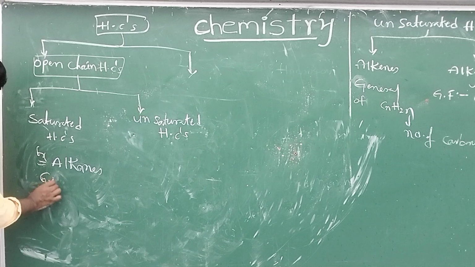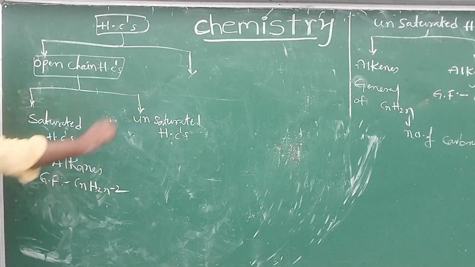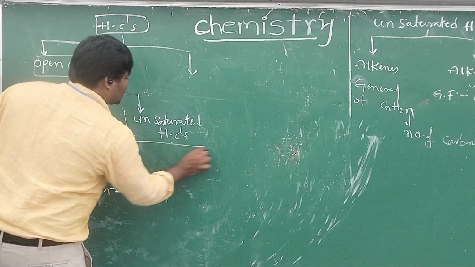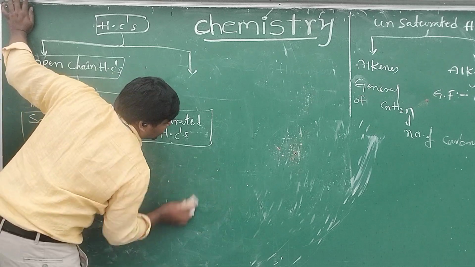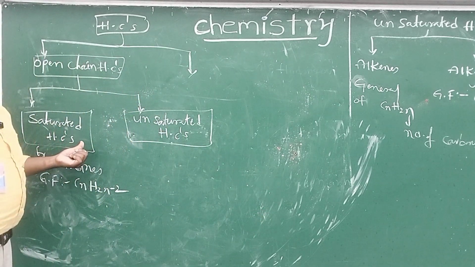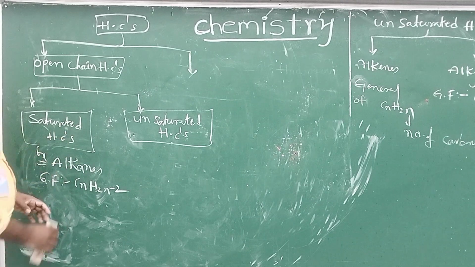The general formula of alkane is CnH2n plus 2. The unsaturated hydrocarbons are classified into two types. What is a saturated hydrocarbon? The hydrocarbon in which at least one single covalent bond is between two carbon atoms in a molecule.